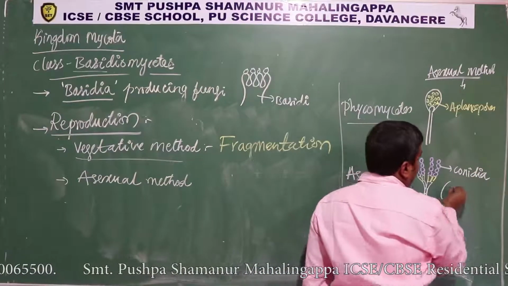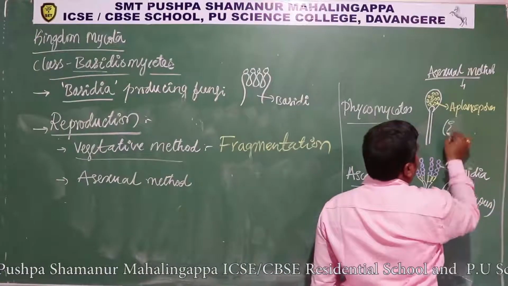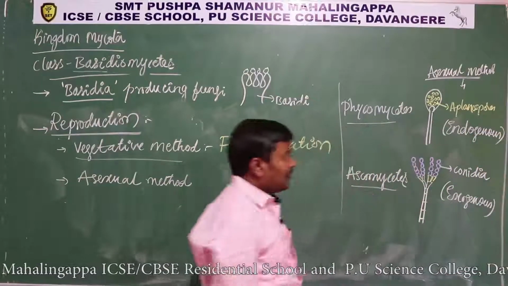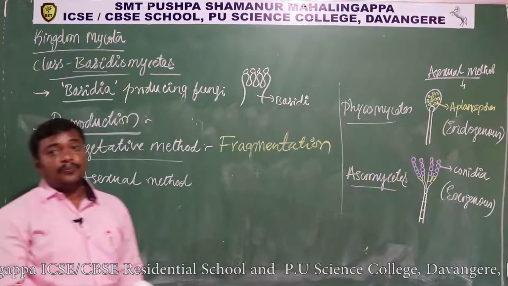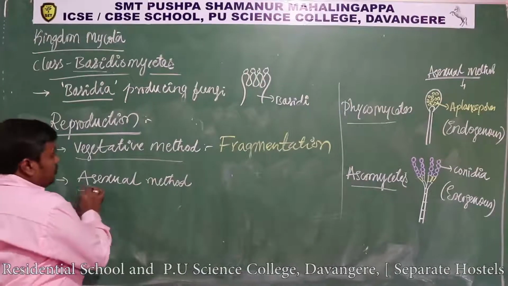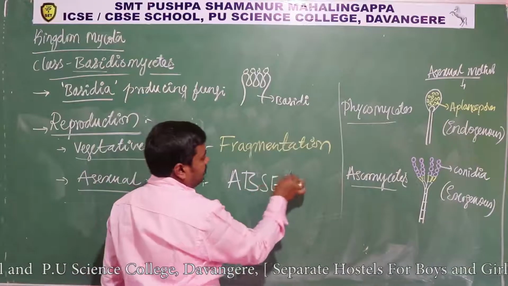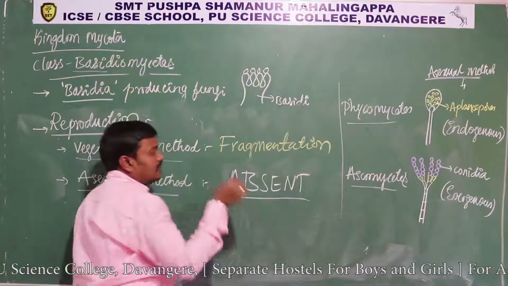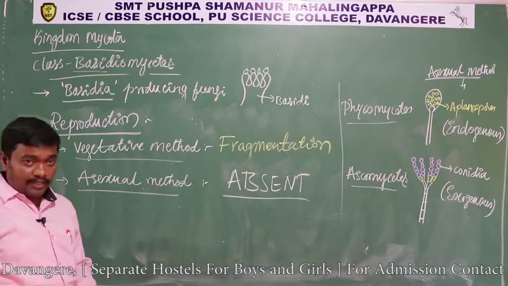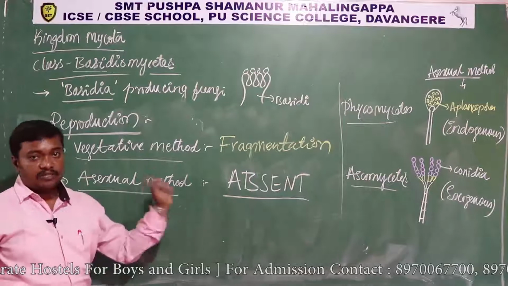Okay, so these are exogenous and these are endogenous. Okay, so like this, asexual reproductive propagules are produced in phycomycetes and ascomycetes, whereas in case of basidiomycete, the asexual method is absent. Sometimes hyphae fragmentation takes place, that is called a vegetative method.